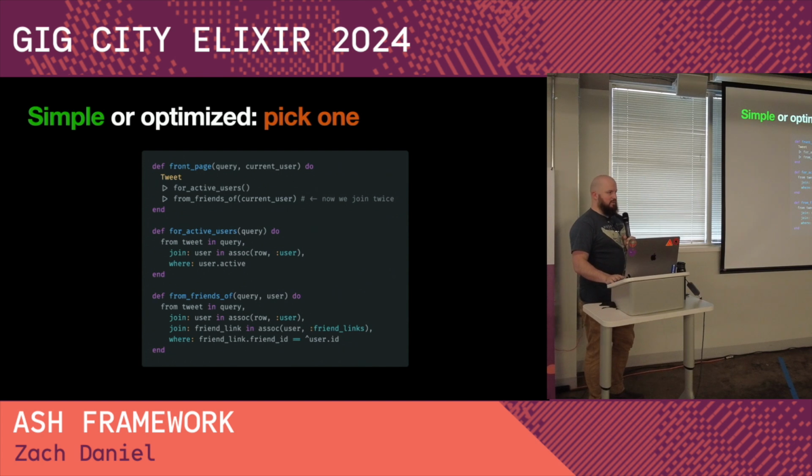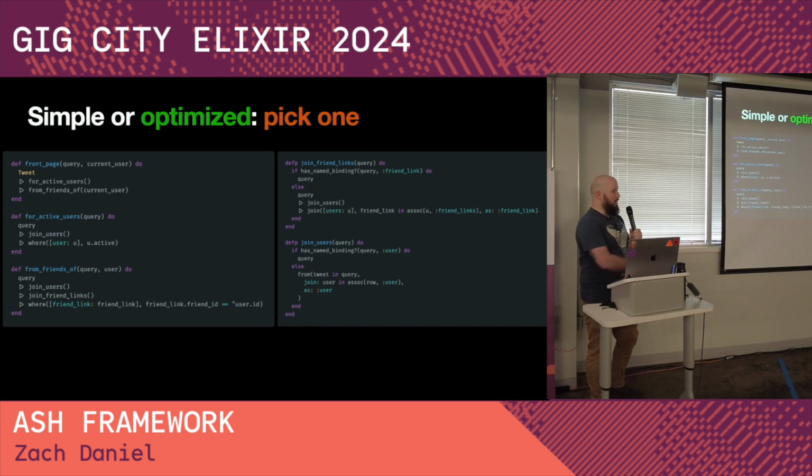However, let's assume that you got to a point where you did need to optimize this. There's enough data, you can't use an index, whatever it is. You have to optimize this. So these are the two joins. So this is what it looks like to optimize it. It's like way more complicated.